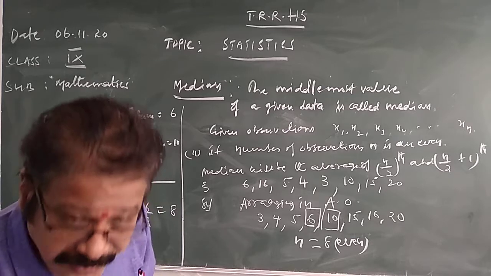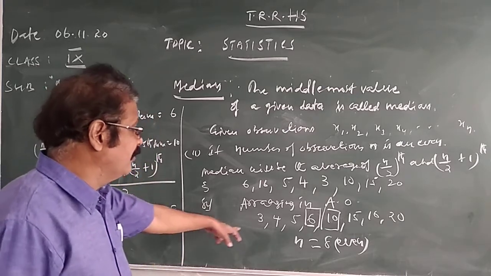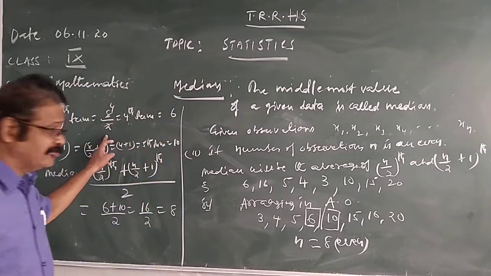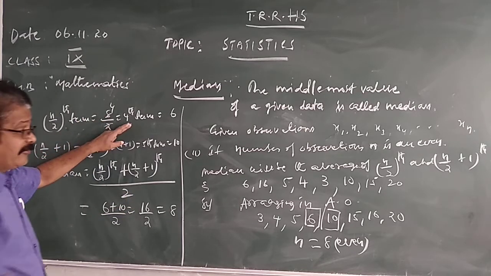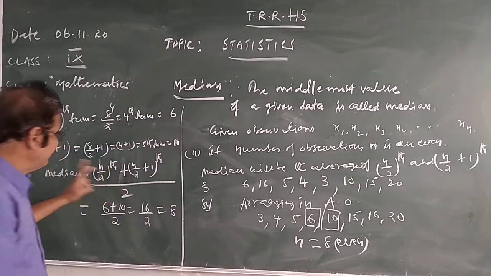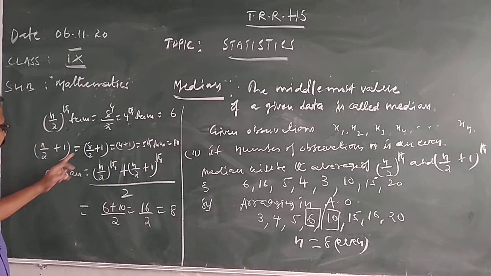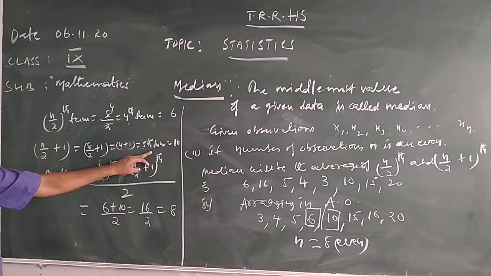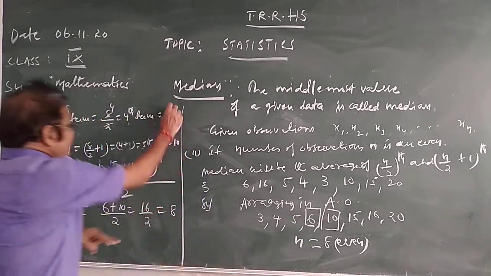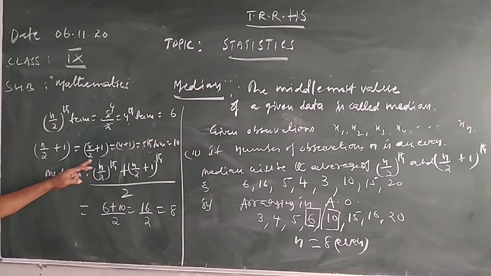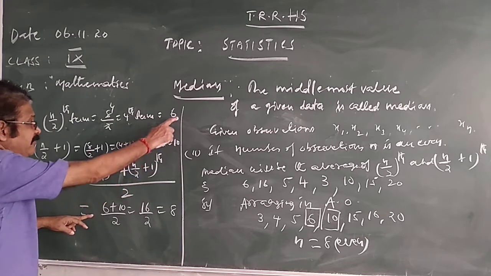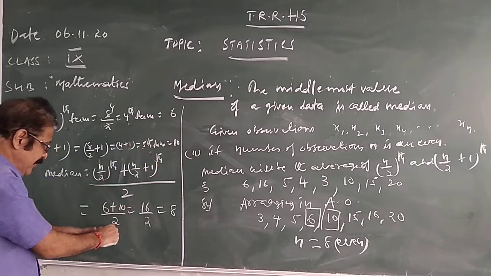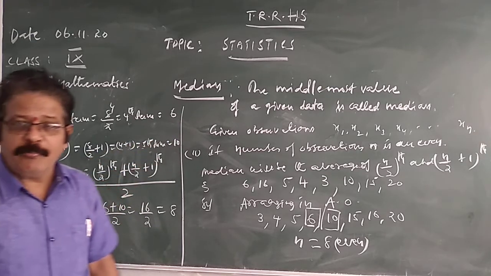If the number of observations is even, so n is even, find out the n by 2 th term. Here the number of observations is 8, so 8 by 2 is the fourth term. What is the fourth term here? 6. Next, n by 2 plus 1: 8 by 2 means 4, 4 plus 1 is 5, the fifth term. What is the fifth term here? 10. The average of these two. Median is equal to n by 2 th term plus n by 2 plus 1 th term, by 2. So n by 2 th term is 6, n by 2 plus 1 term is 10, 16 by 2 is 8. I hope you understood this.